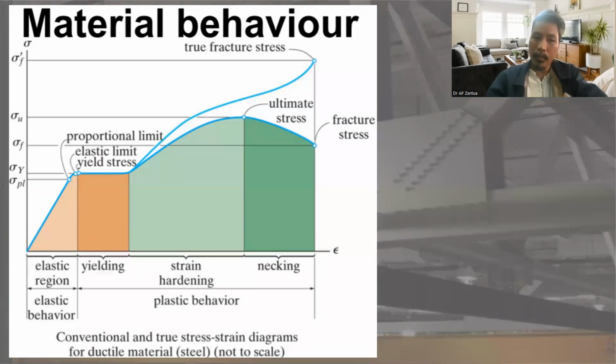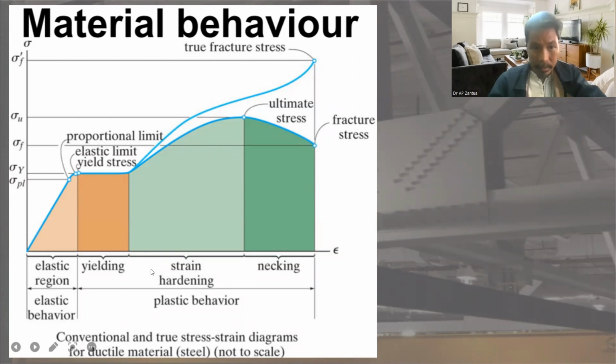From zero load, going up to the proportional limit, elastic limit. Before yield stress, we have the elastic region, elastic behavior.